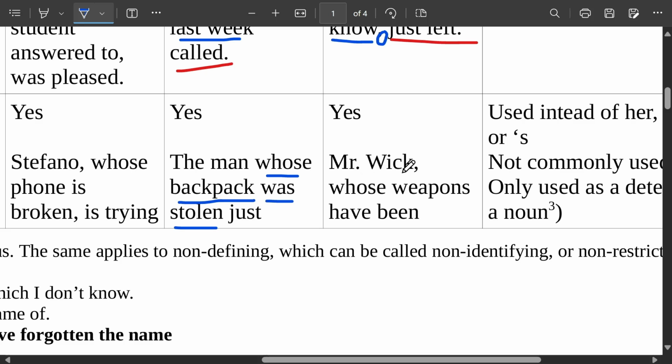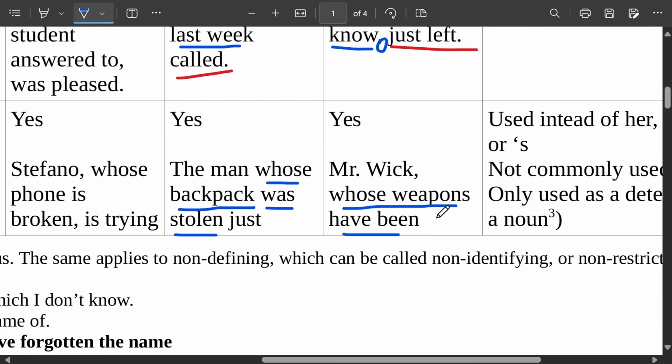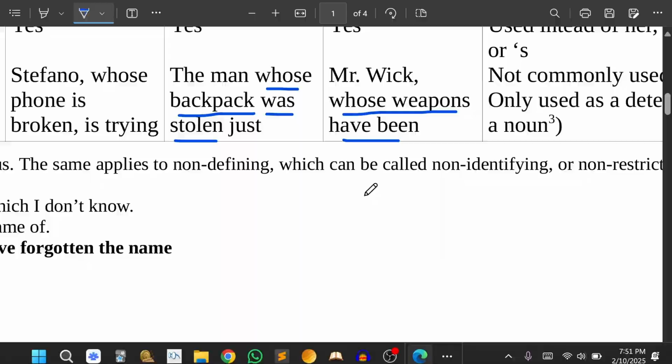Mr. Wick. You know Mr. Wick? Yes, Mr. John Wick. You don't know, right, Bante? So Mr. Wick is a specific person, a character, someone we know. So this one, whose weapons have been confiscated, is a fugitive. Is it a defining or non-defining relative clause? Non-defining relative clause.